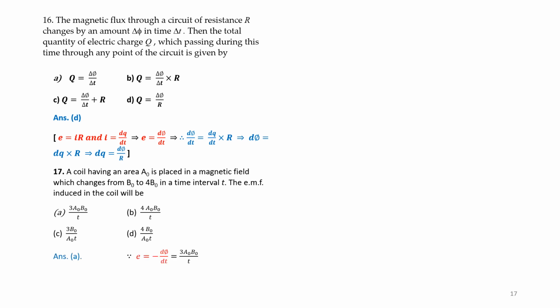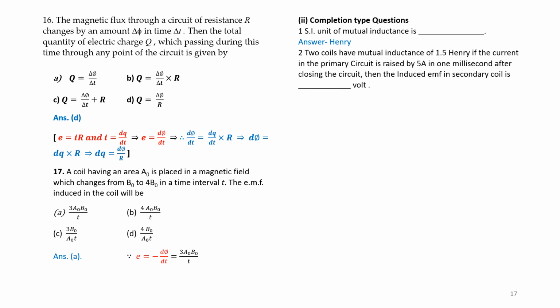Now completion type questions. First question, SI unit of mutual inductance is Henry. Question number 2: two coils having mutual inductance of 1.5 Henry. If the current in the primary circuit is raised by 5 amps in 1 millisecond after closing the circuit, then the induced EMF in the secondary coil is given by E is equal to L of del I by del T. You please see the calculation, and the correct answer is 7.5 into 10 to the power of 3 volts.